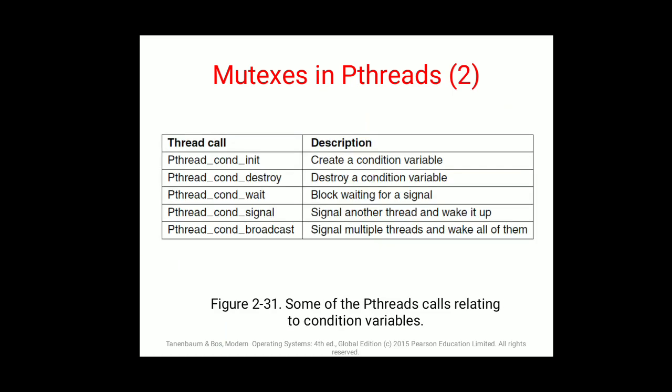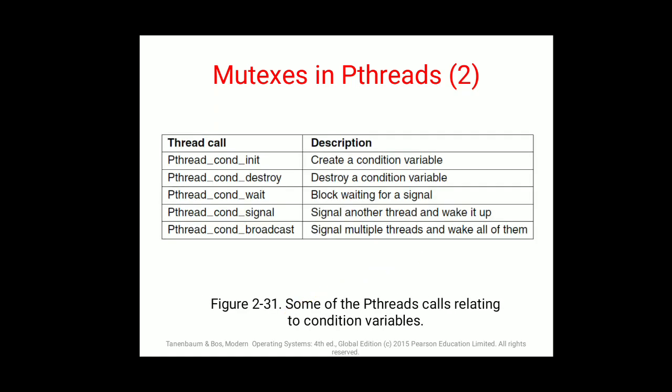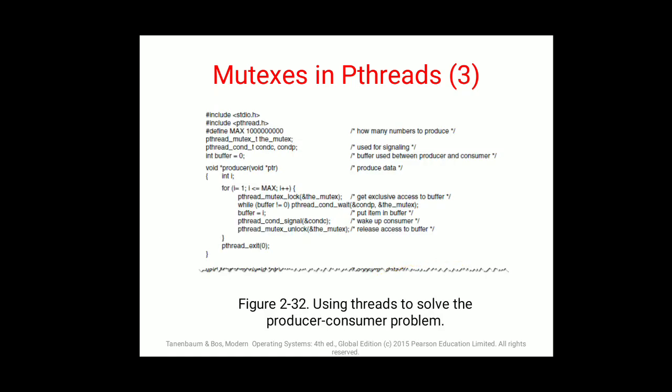Then there are different pthread condition variable calls. These are pthread calls relating to condition variables. Condition variables means conditions which are being applied, that is initialization, destroy, wait, signal and broadcast. Broadcast means sharing it with everybody. Signaling is, yes, I am free, please use or please leave. Block is wait until the other process completes its task. Destroy is to remove the variable, and initialize is to create a new condition variable for a pthread.